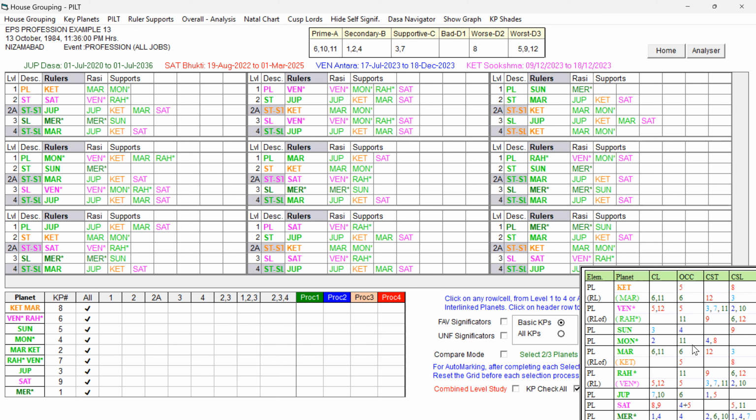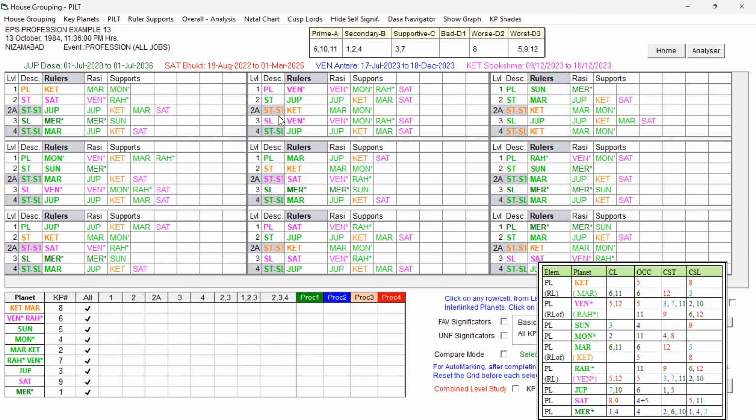Now look at the self-significations. The event is profession, all jobs, though it is abroad. For abroad and for a job in the homeland, the difference is only the ninth house, which will be supportive for a job abroad. In the homeland, it has some mixed significations. The 9th and 12th can be supportive for job prospects abroad, but they can also be unfavorable if they are connected to the 5th house and 8th house. 9 and 12 will be supportive only when the favorable houses are also connecting to them.